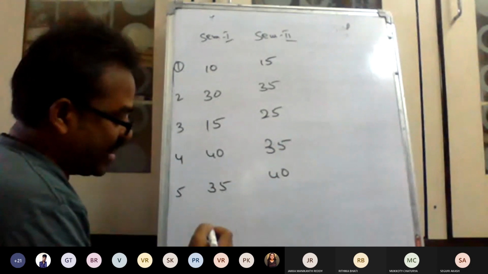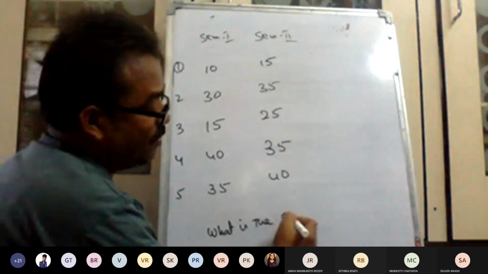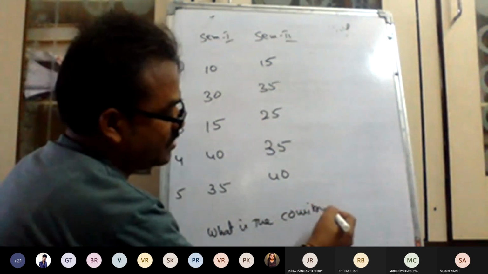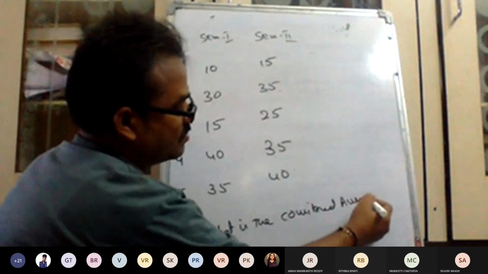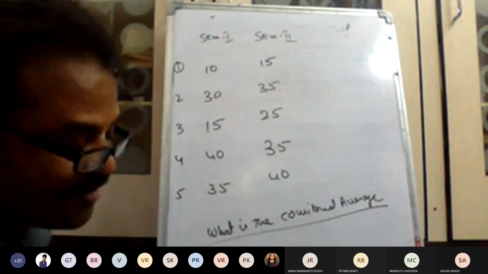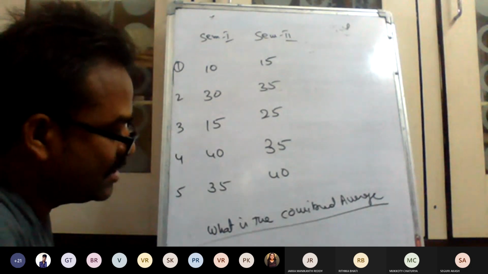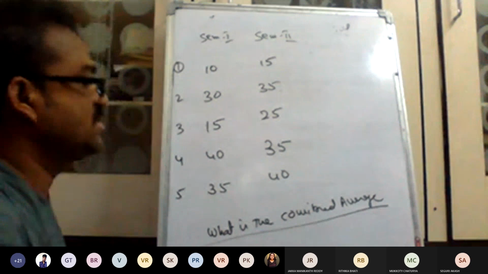What is the average? What is the combined average? Both together, what is the average?